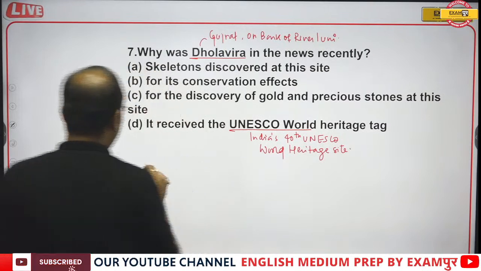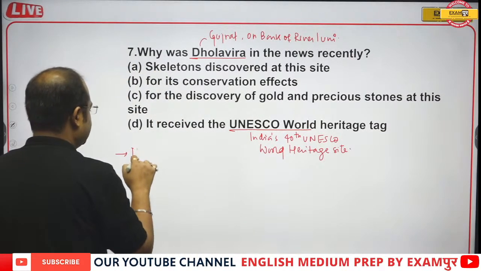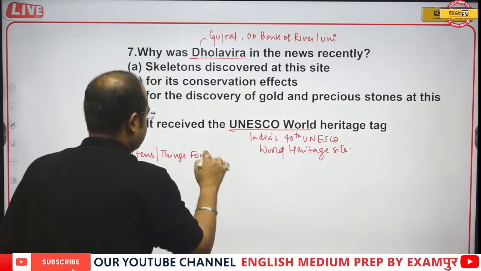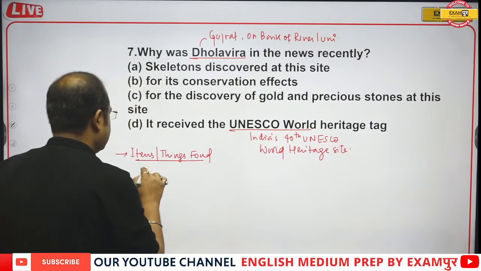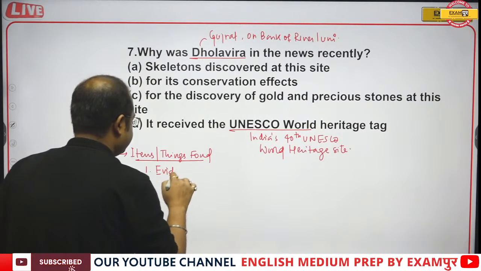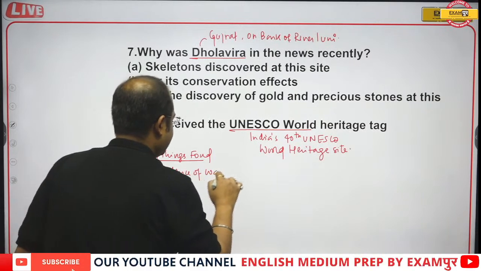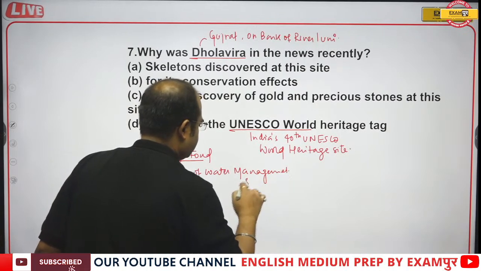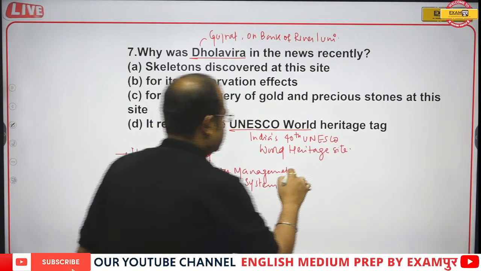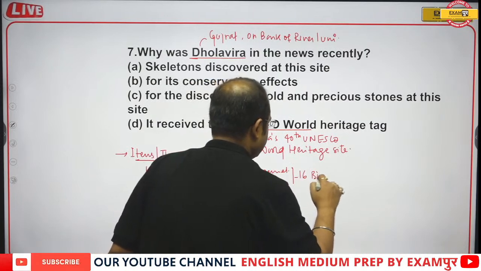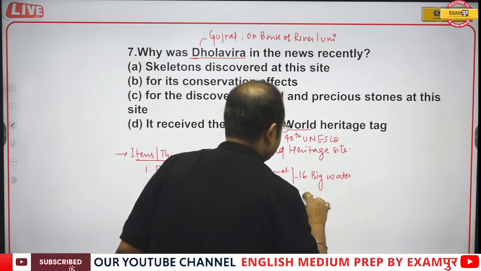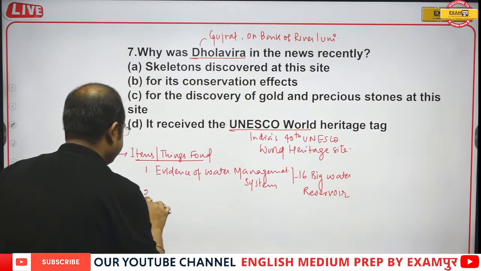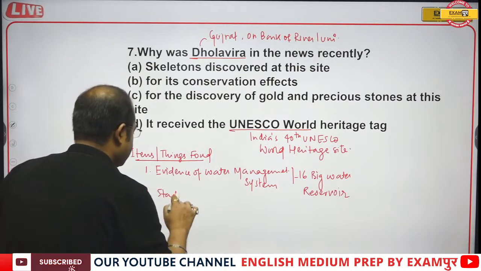And if I talk about what we have found from Dholavira, the items or things found: first is evidence of a water management system, 16 big water reservoirs, followed by a stadium-like structure,